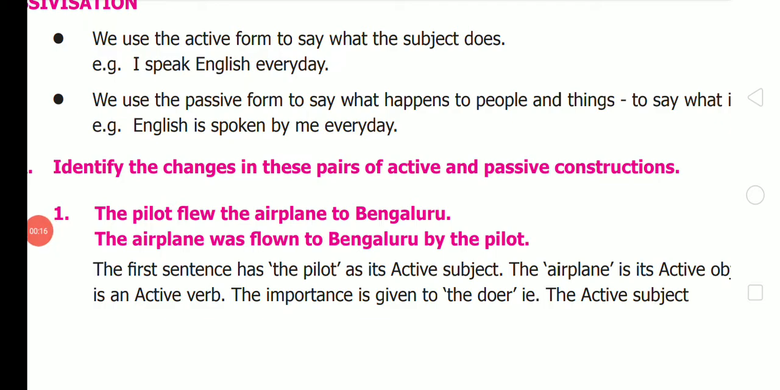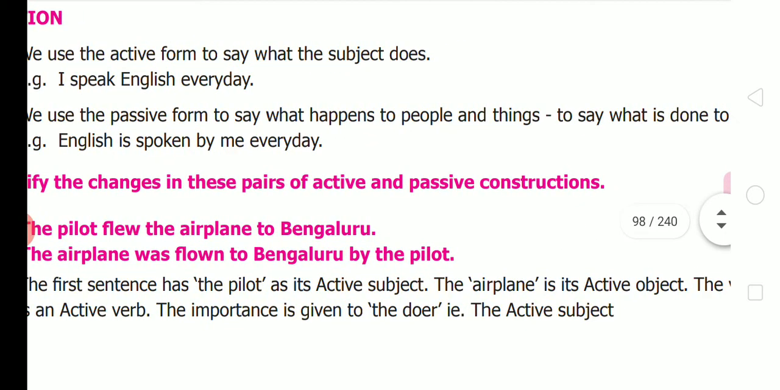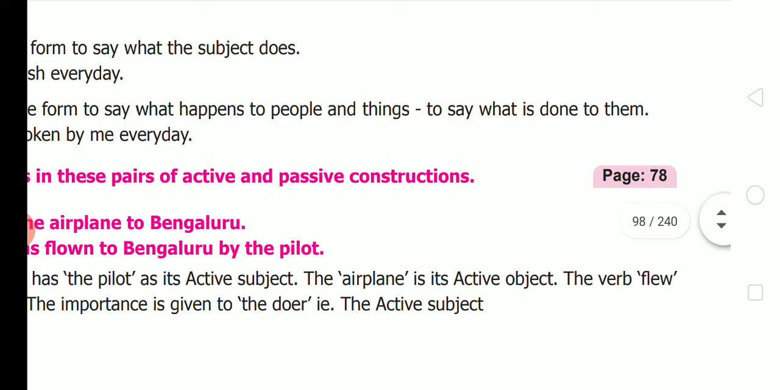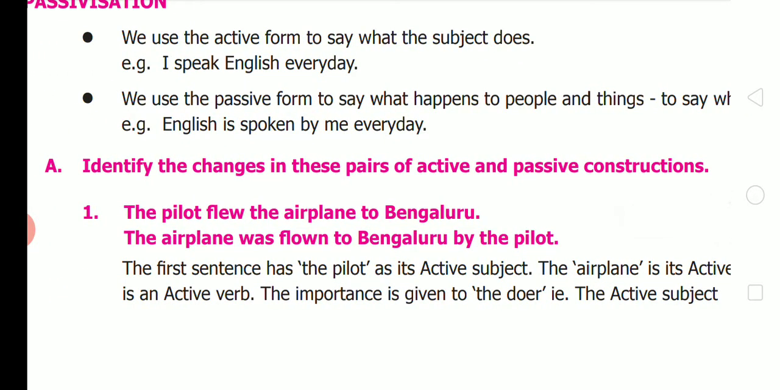Dear students, please turn to page 77, 78. We shall go to grammar, passivization. We use the active form to say what the subject does. For example, I speak English every day. We use the passive form to say what happens to people or things, to say what is done to them. So, example, English is spoken by me every day.